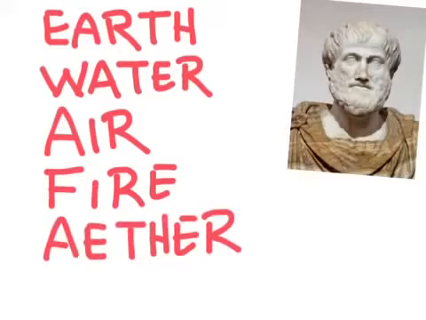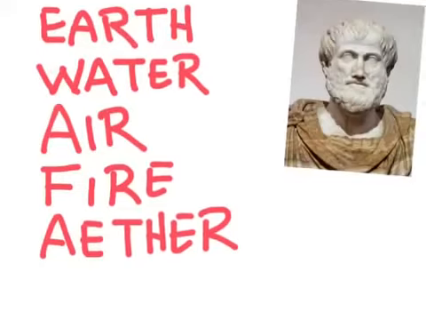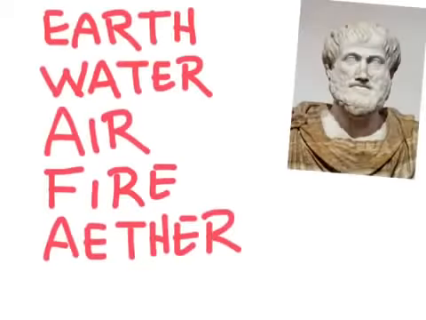Although Aristotle's idea wasn't correct, it was more widely accepted than Democritus' idea for about 2,000 years. Both Aristotle and Democritus lived before the development of the scientific method, and so their ideas lacked experimental evidence. It wasn't until the early 1800s that a man named John Dalton developed the atomic theory that would be based on his experimental evidence and observations.